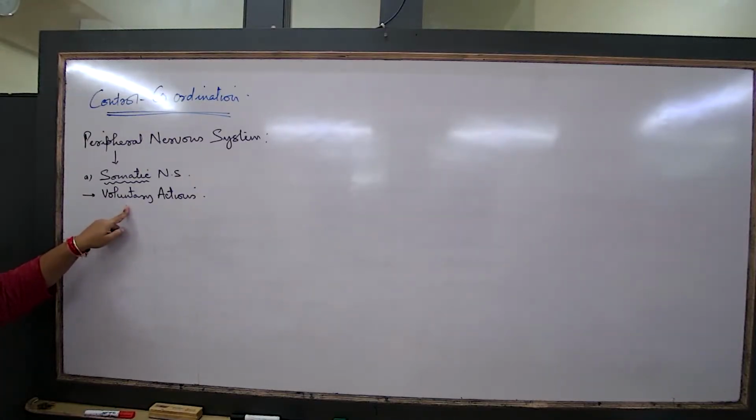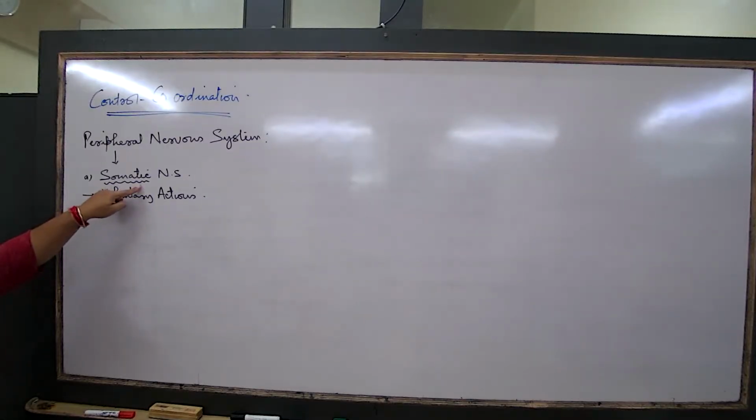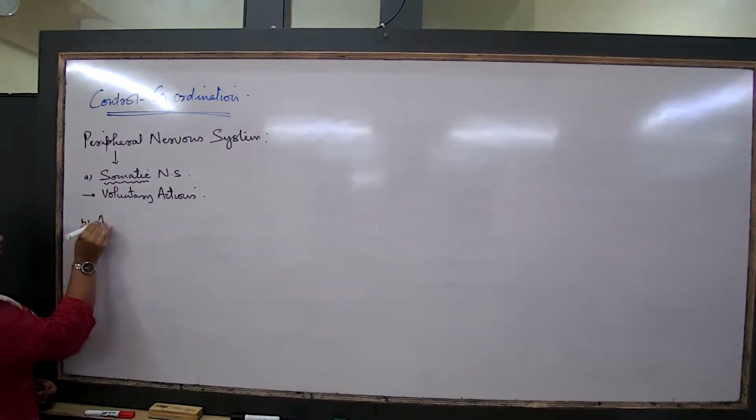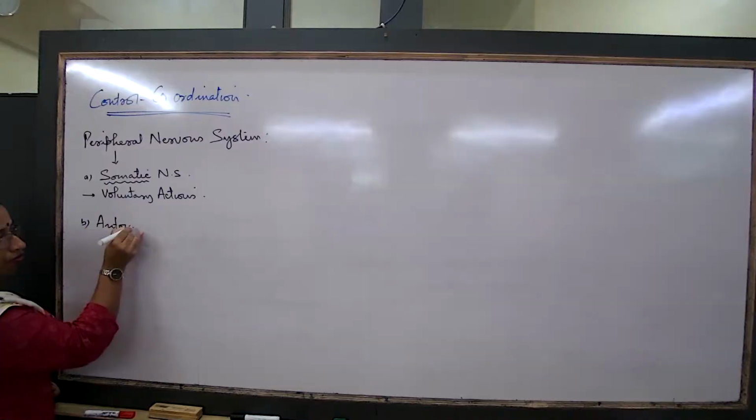You're already aware about the concept of voluntary actions. Now that we are talking, writing, walking, blinking, smiling, laughing, all these are voluntary actions. So these actions are controlled by neurons of this group, of this category. What is the contrast? The contrast is the involuntary action. So somatic nervous system. What is the other set of nerves?